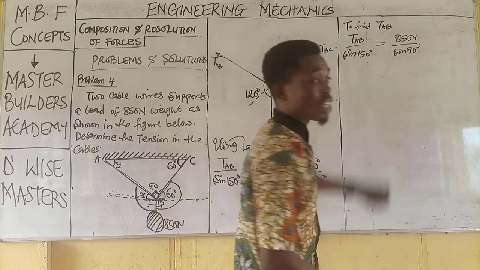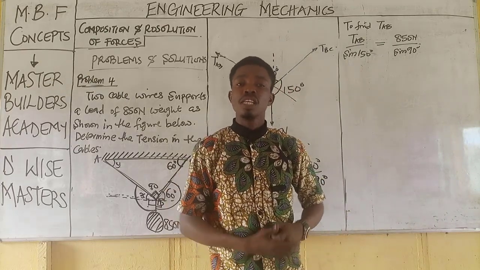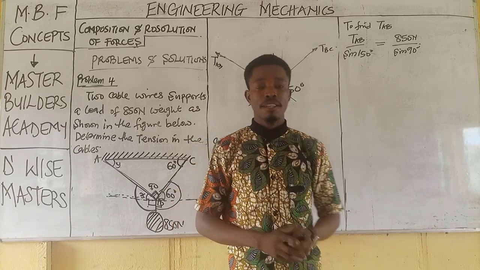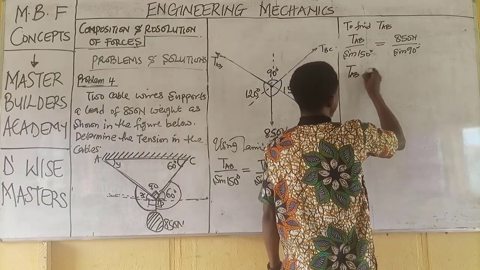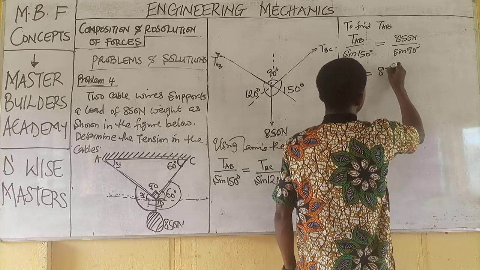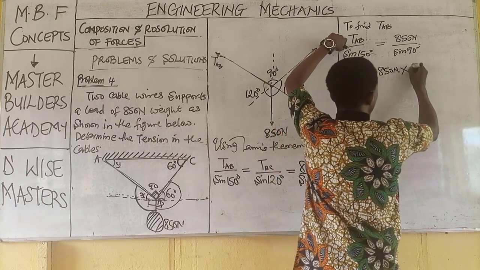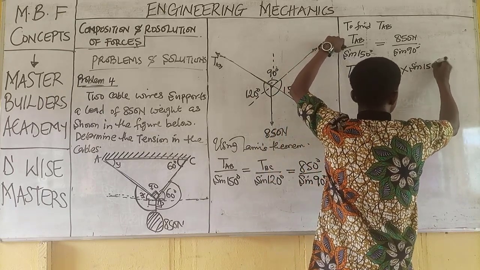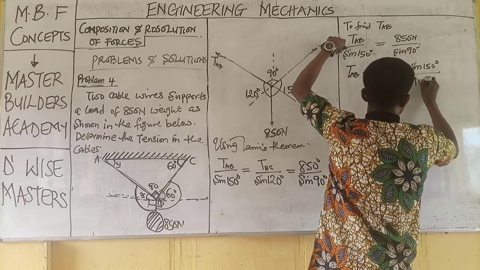So now, all we just need to do at this point is to make TAB the subject of formula. If we make TAB the subject of formula, we will have TAB is equal to 850 newtons multiplied by the sine of 150 degrees all over sine 90.